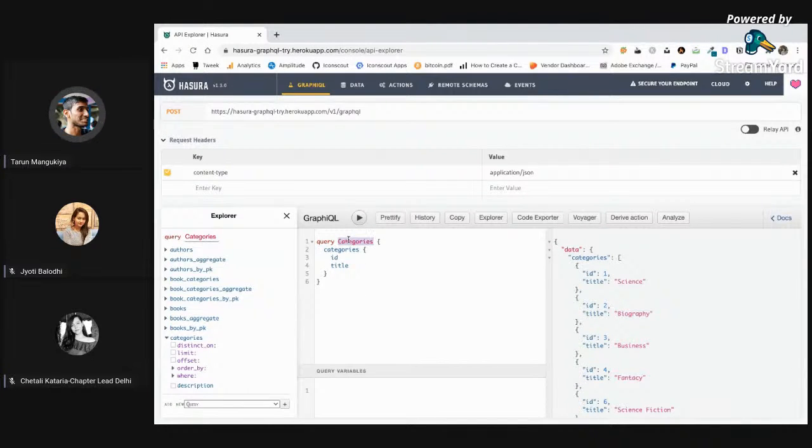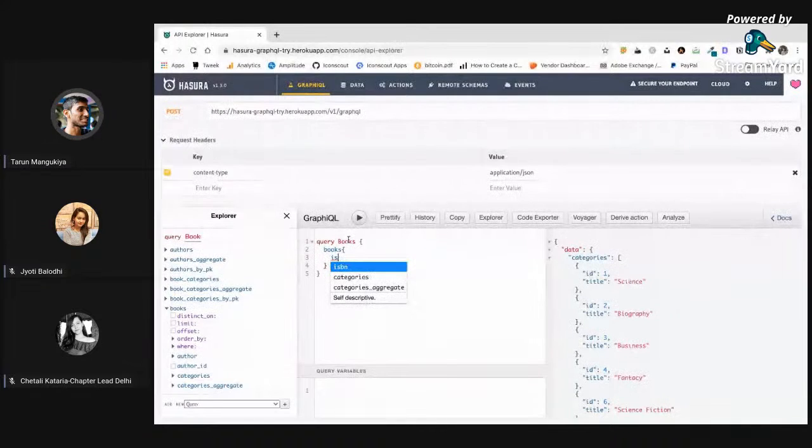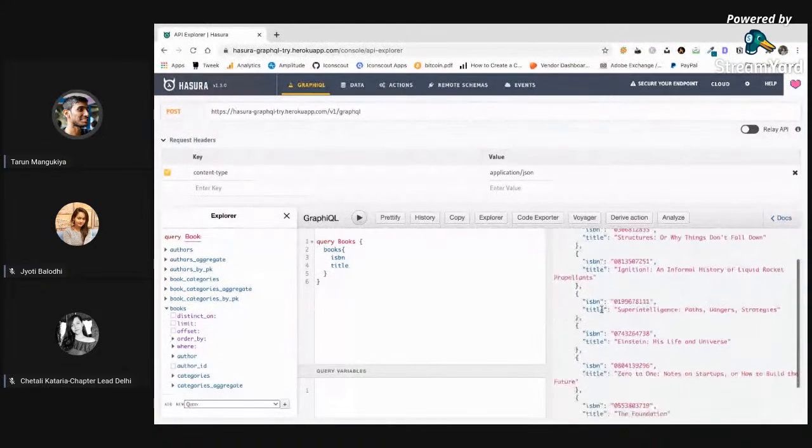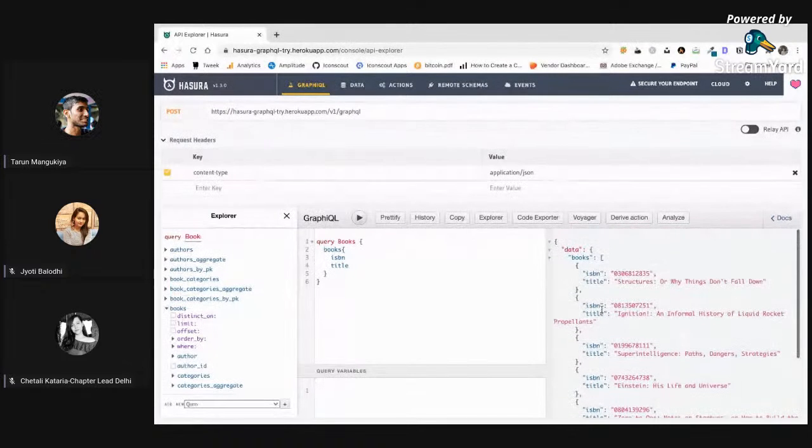Let us try the books query. I'll just remove this part, and in books I know there is an ISBN. See, as I'm typing, I'm getting the suggestions, right? And I need the title of that book, so let us try to fetch that. Yeah, so I'm getting books with the title and ISBN, right?